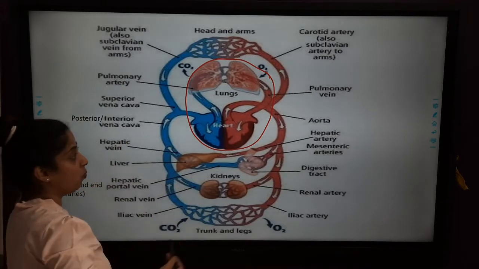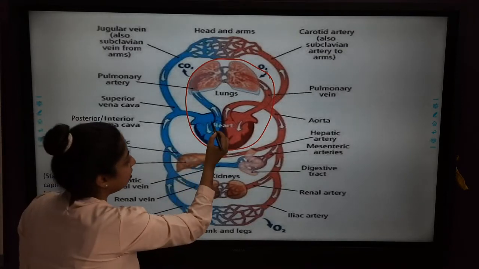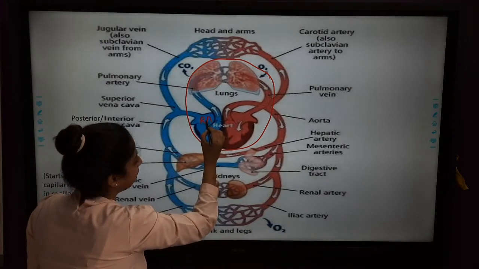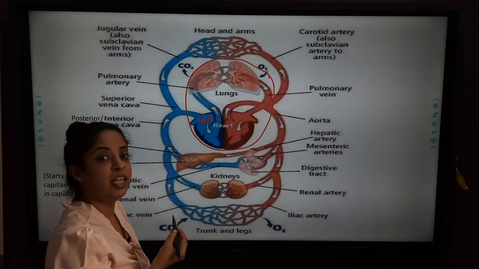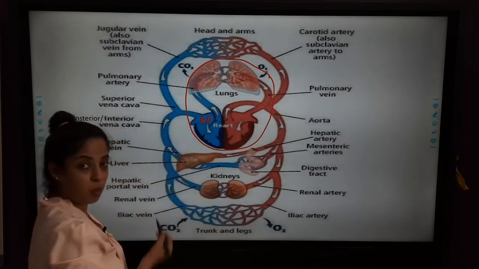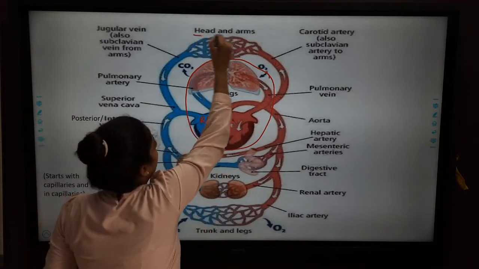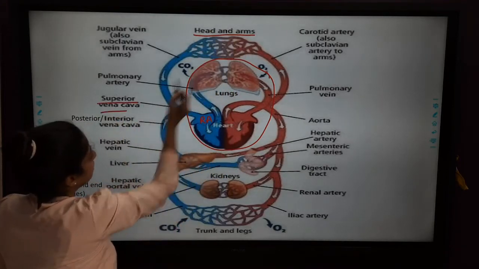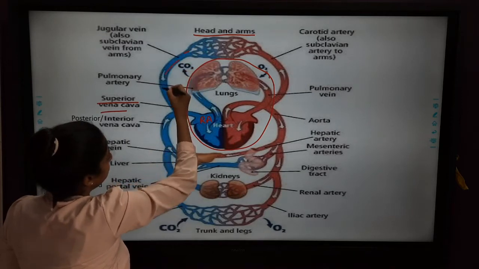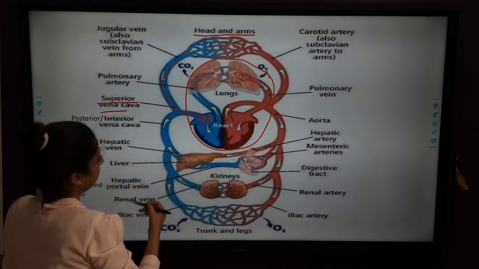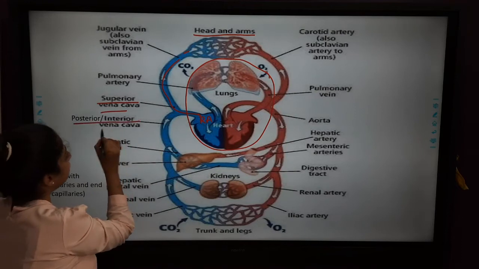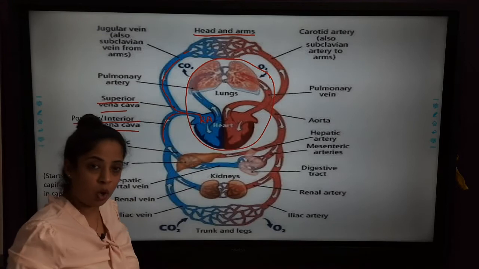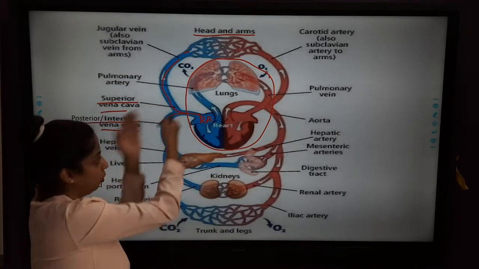Now we know that in the heart, here in the right auricle, the blood which is deoxygenated comes from all the body parts. From the head and arms, the blood comes through this superior vena cava and enters the heart. And here you can see the posterior or inferior vena cava, from where the blood comes from all the body parts below the heart into the heart.